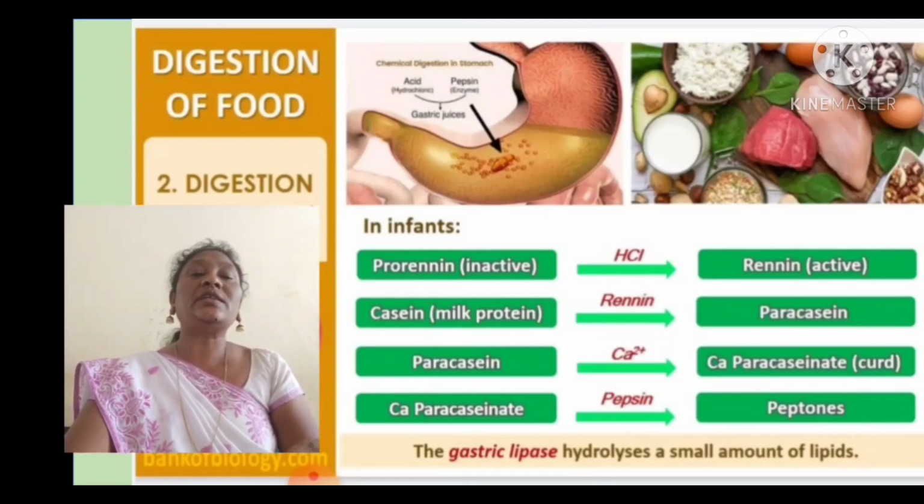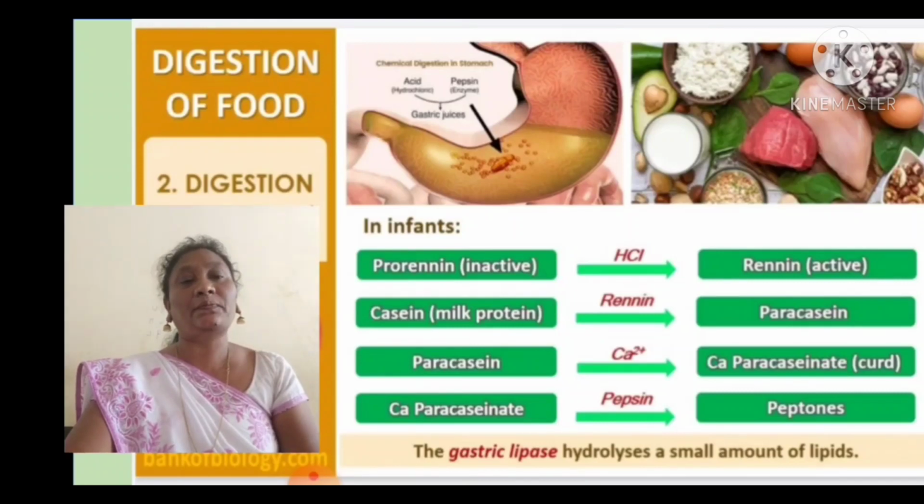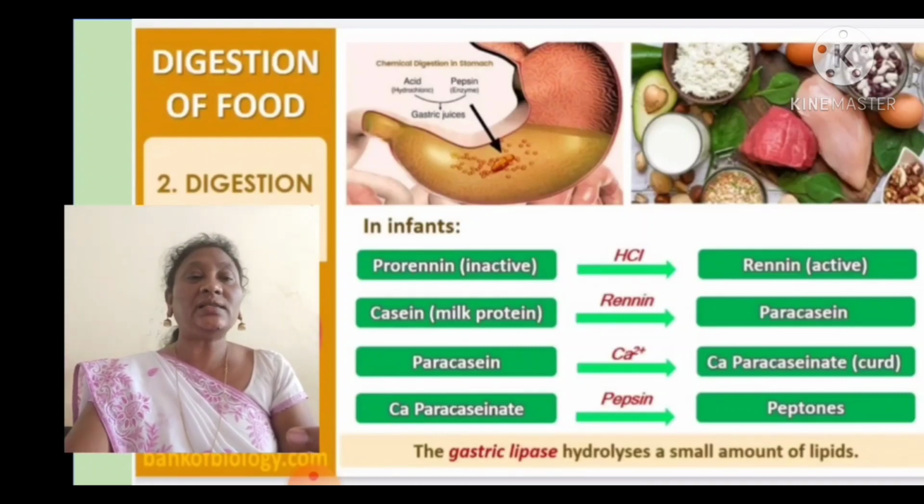Next is casein, which is a milk protein. Renin acts on casein and converts it into paracasein. Next, the paracasein reacts with calcium salts to form calcium paracaseinate curd.